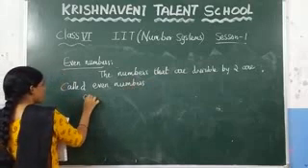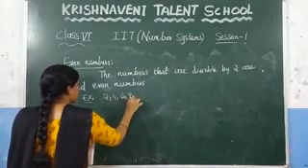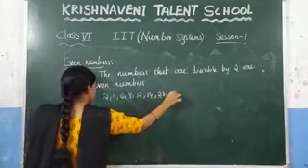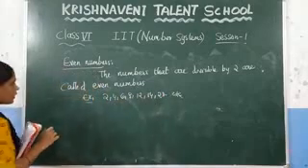So what are the even numbers? Example: 2, 4, 6, 8, 12, 14, 28, etc. These are all even numbers because they are divisible by 2.